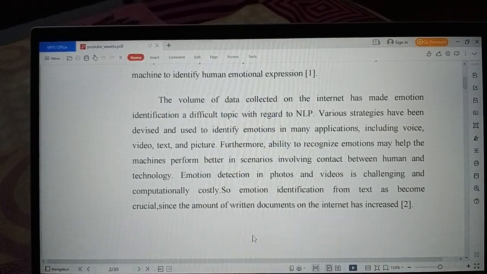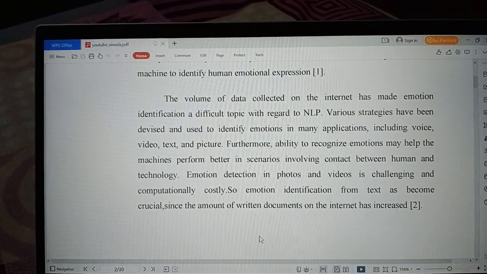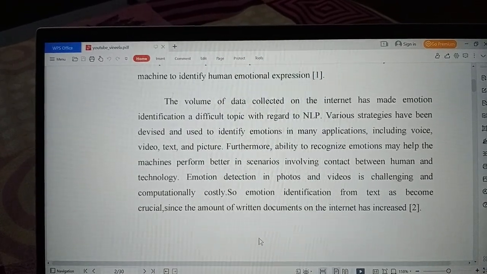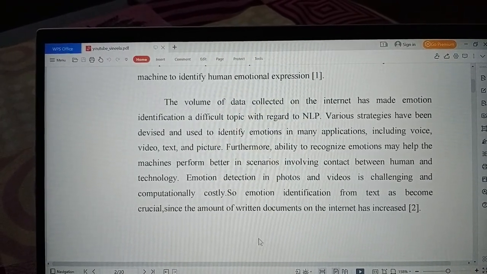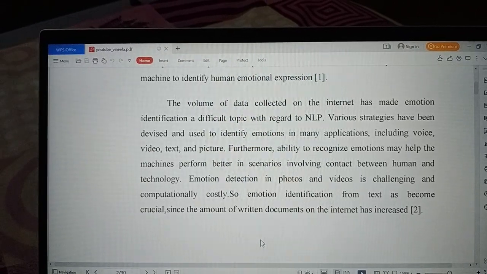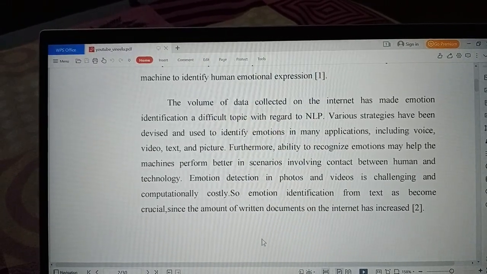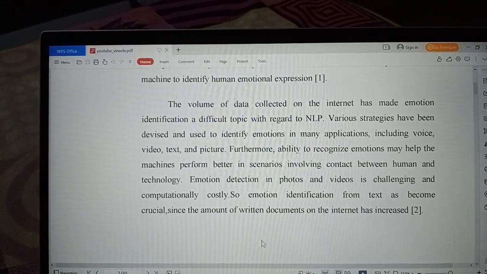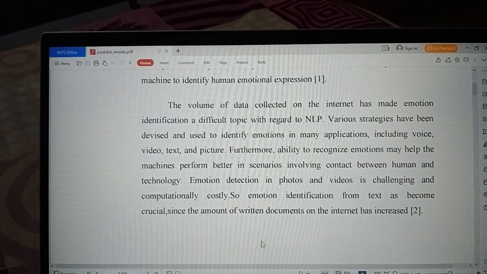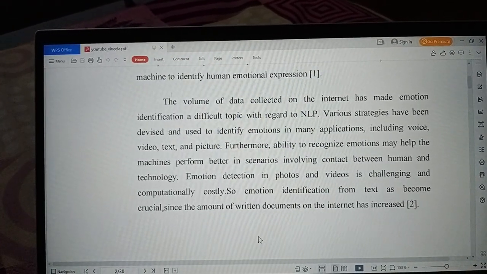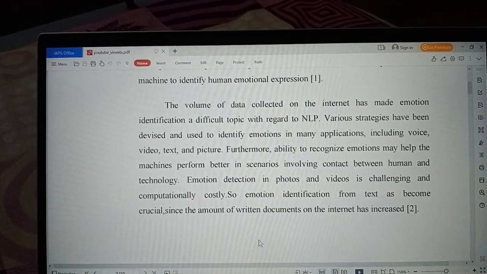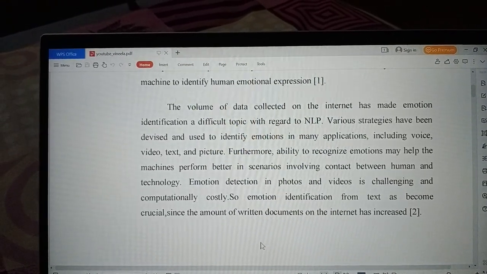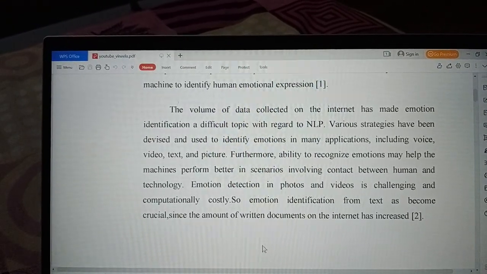Furthermore, the ability to recognize emotions may help the machine better in scenarios involving contact between human and technology. Emotion detection in photos and videos is challenging and computationally costly. So, emotion identification from text has become crucial since the amount of written documents on the internet has increased.